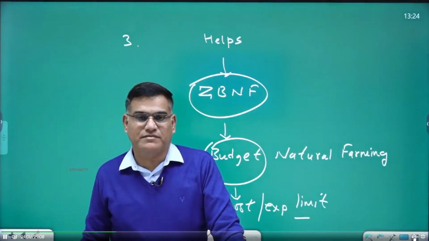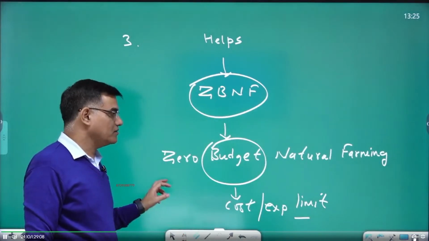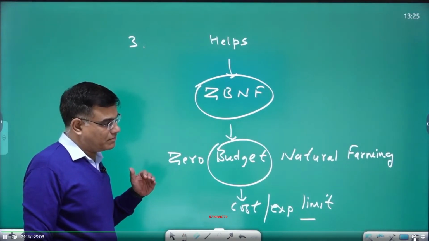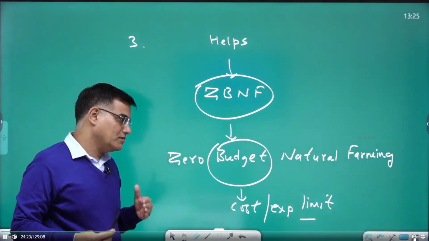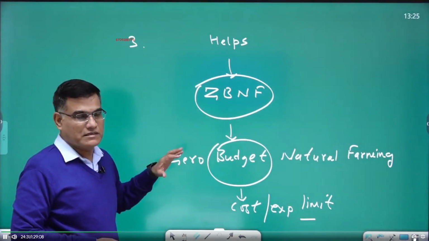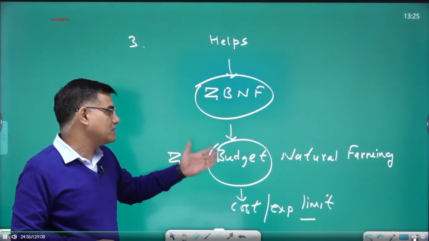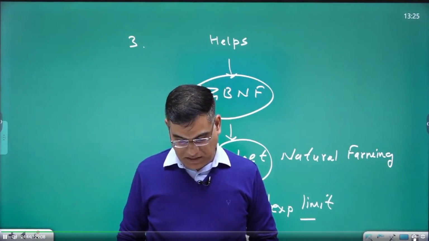But here, we are reducing cost not because competition is there. We are reducing cost because there is not much scope of increasing price, because the agricultural market is not like that, which can ensure a good price. But you can reduce the cost, right? And through that you can increase your profit. So from that point of view, animal rearing is a good activity, because it leads farmers in the direction of zero budget. So the zero budget natural farming type of goal can also be achieved by this, right?